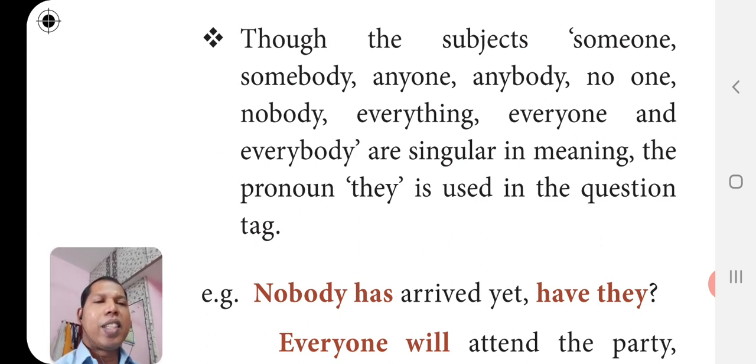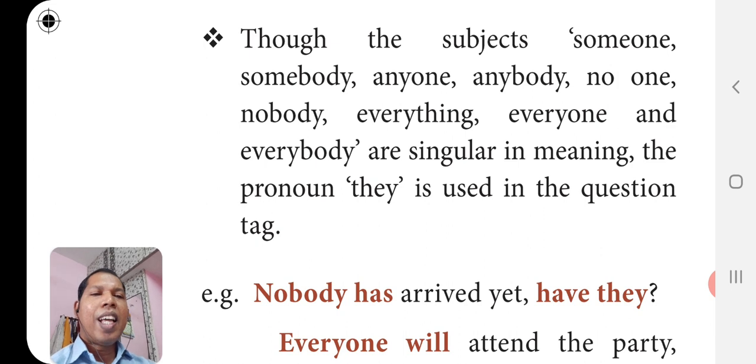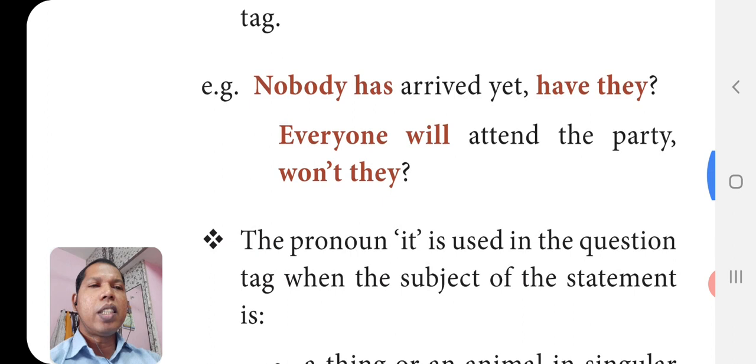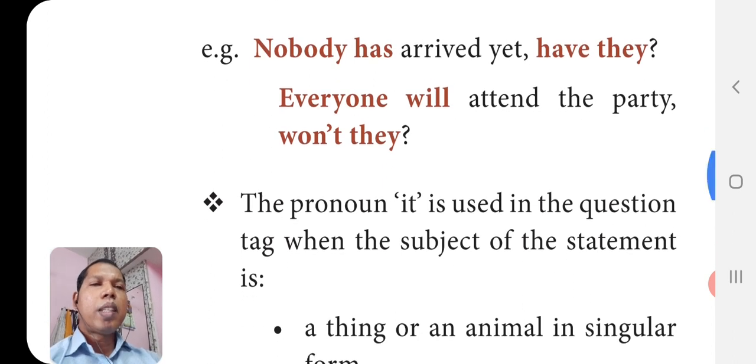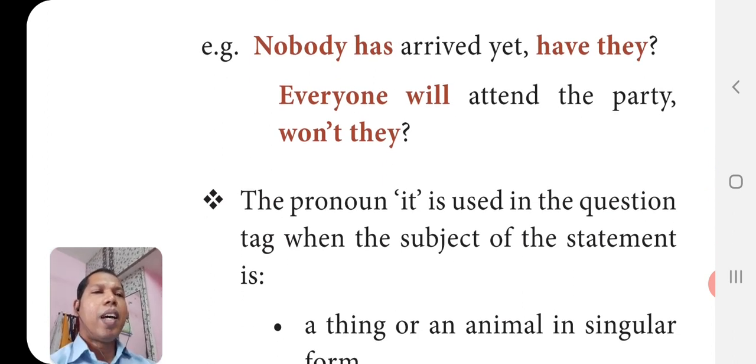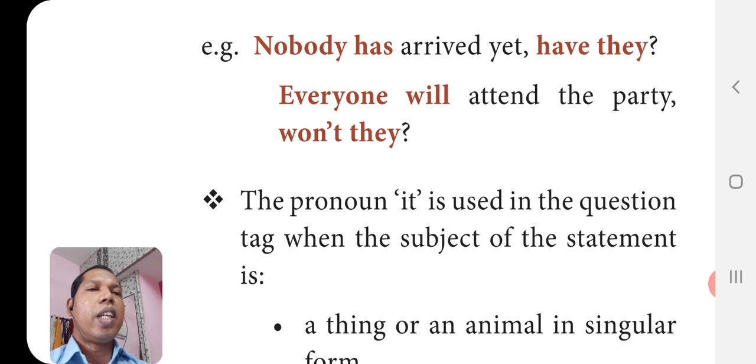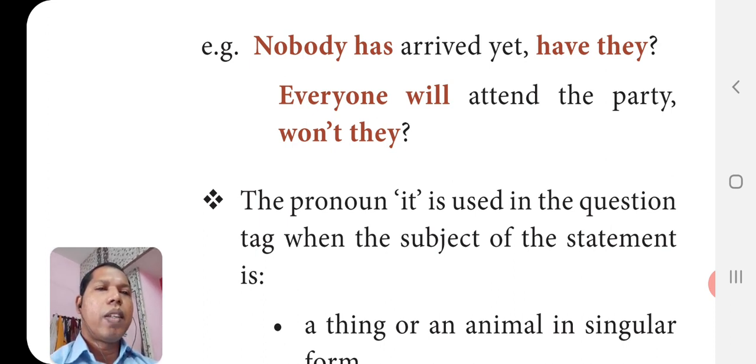Nobody has arrived yet. Nobody has arrived. By looking at has, we will be tempted to use hasn't, but actually nobody is the subject, so we have to use the plural form have. Have they. Nobody, no is negative. Nobody, so we are using the positive tag have they. The plural form is used here. We have to use only the plural form in the question tag. Everyone will attend the party. Won't they? Will negative won't, and instead of everyone we are using they, not he or she.